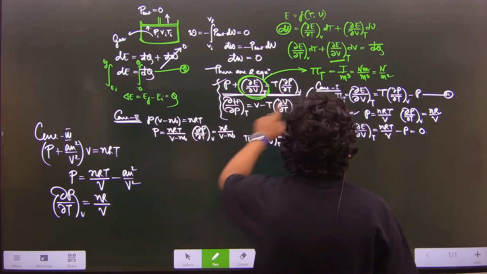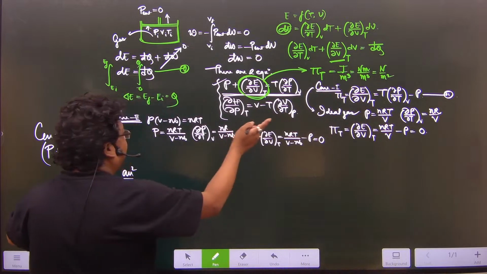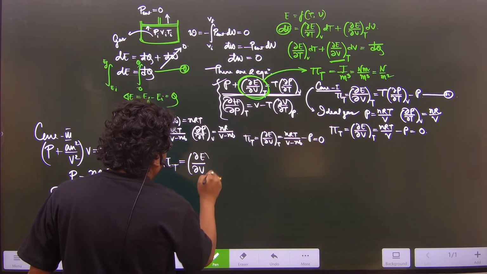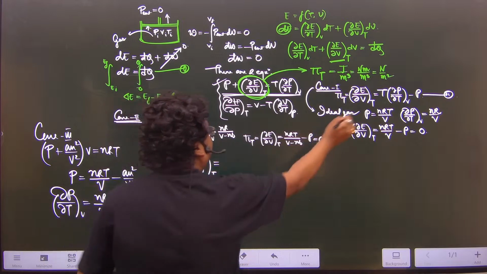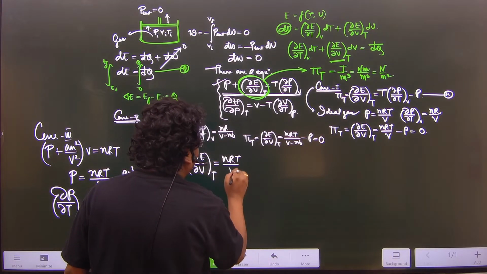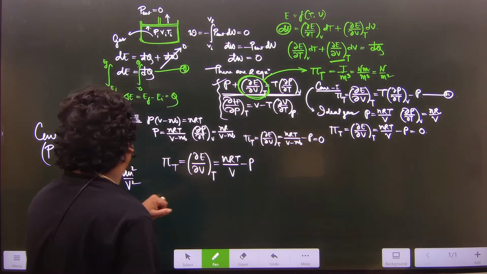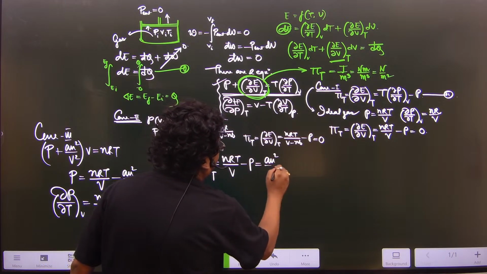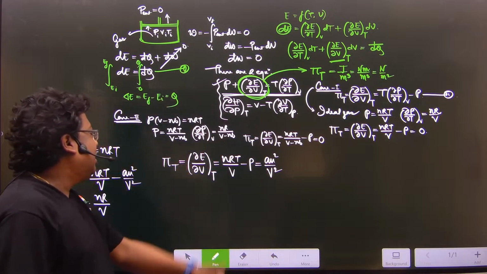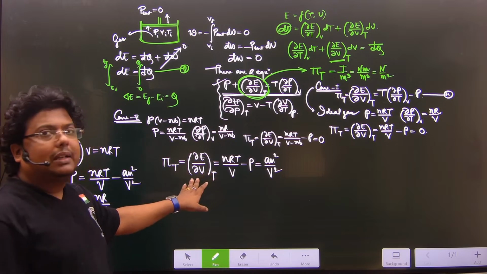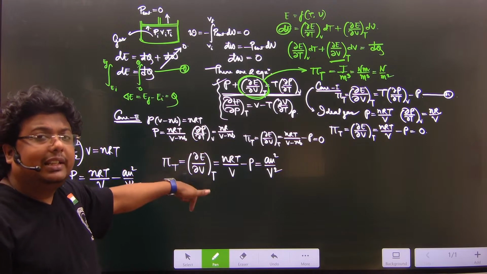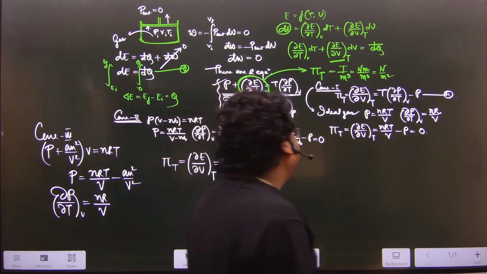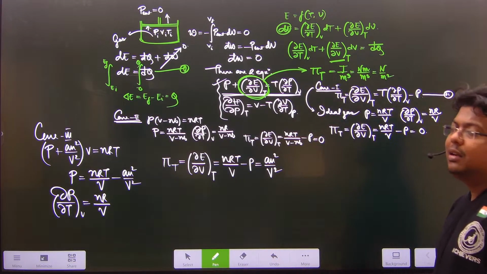So if we put that expression in the first equation of thermodynamic equation of state, you will get pi T is equal to del E del V at constant T is equal to nRT by V minus P. So what is this, friends? nRT by V minus P, meaning A n square by V square. So it means the internal pressure, at a constant temperature, if we increase the volume for this type of gas, the internal energy will increase, because A n square by V square, both the terms are positive here.